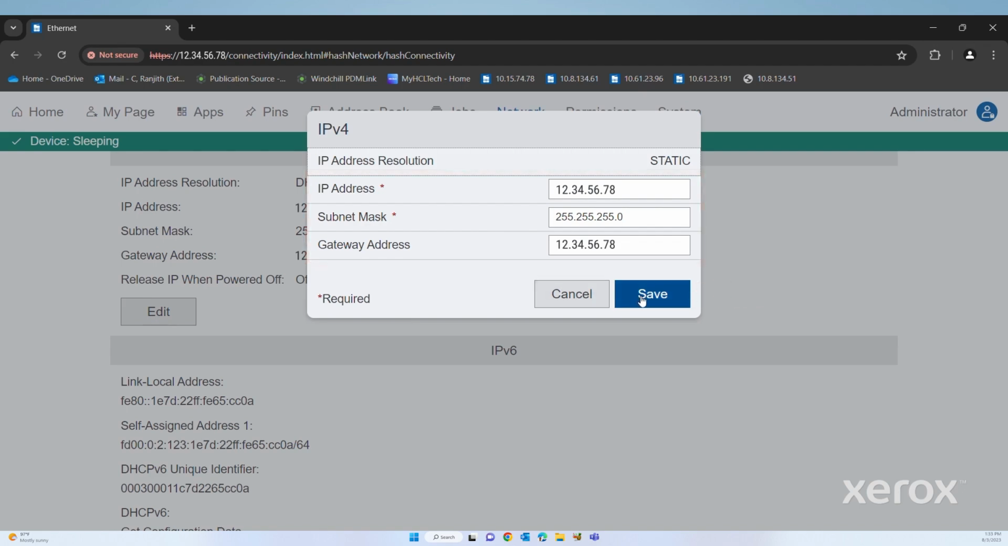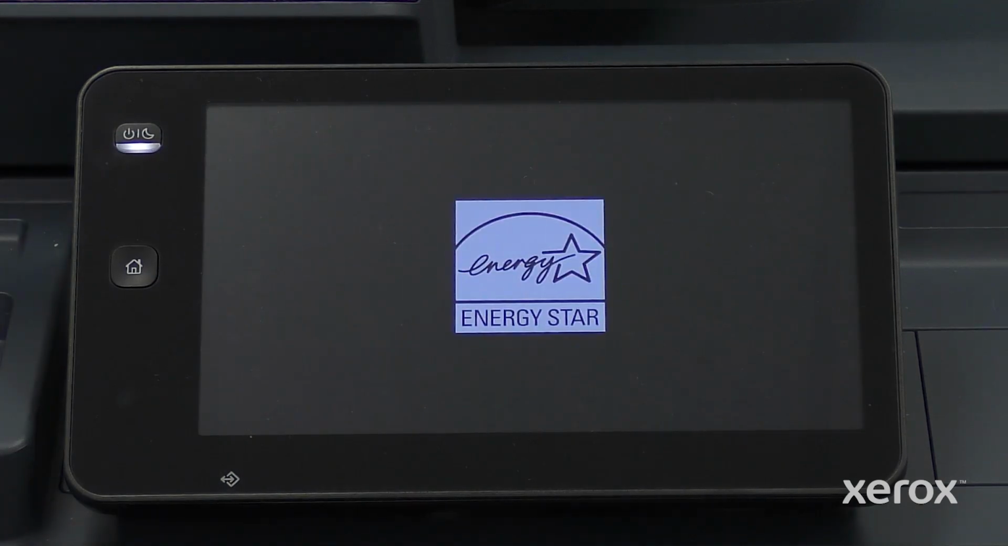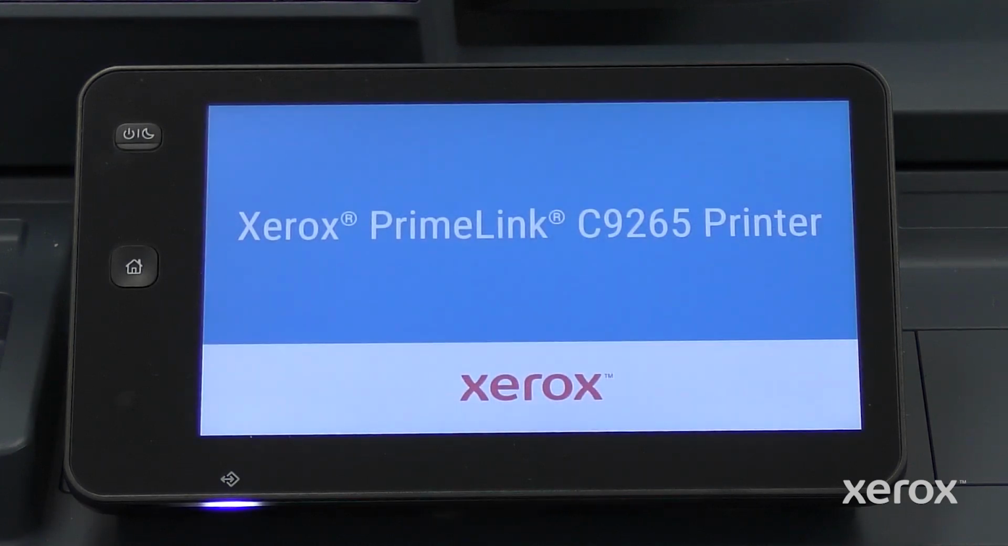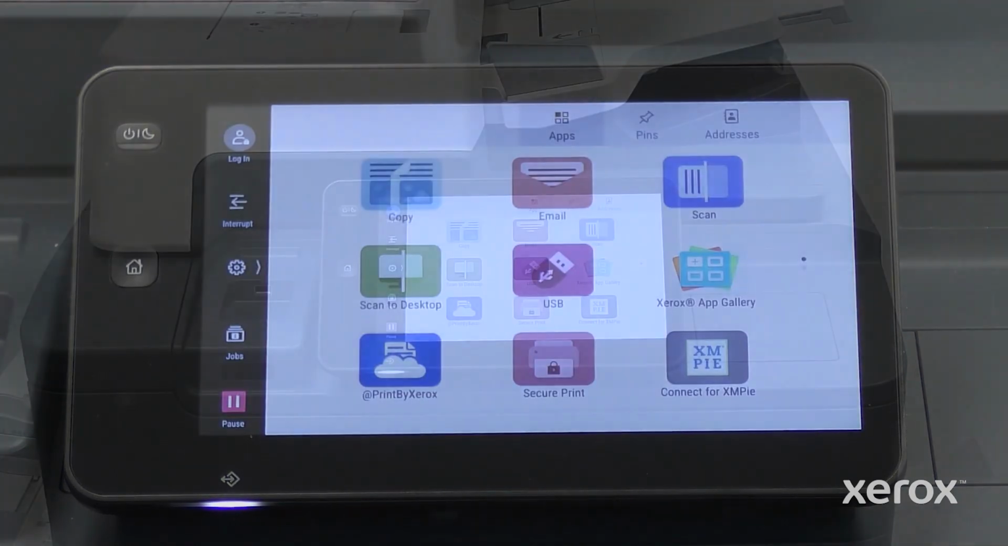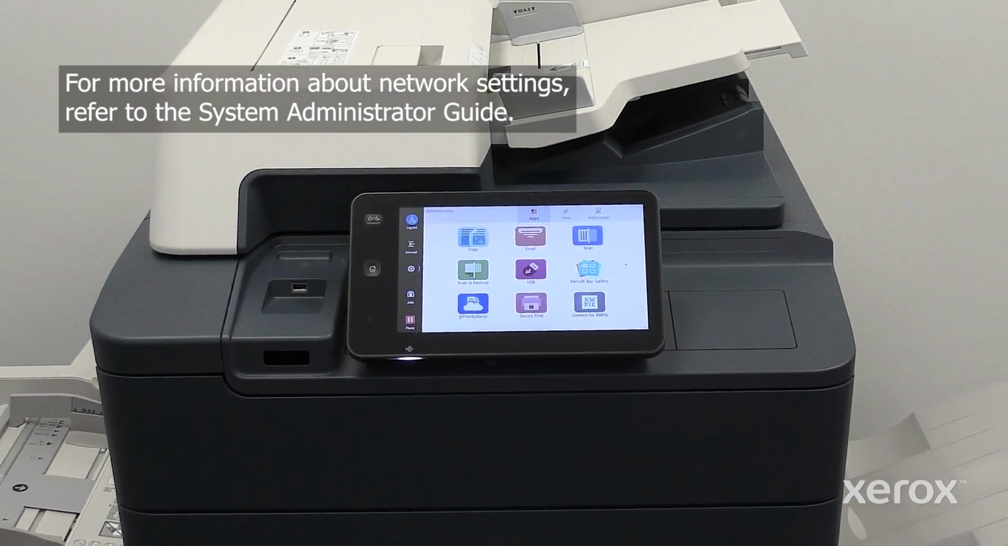Click Save. When the IP address changes, the connection with EWS needs to be re-established using the new address. For more information about network settings, refer to the System Administrator Guide.